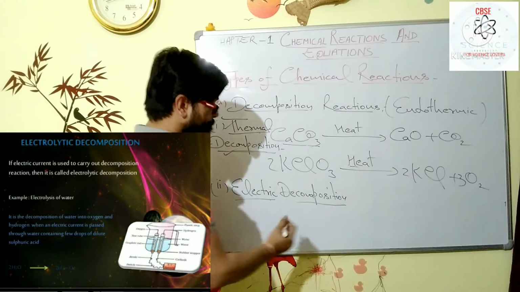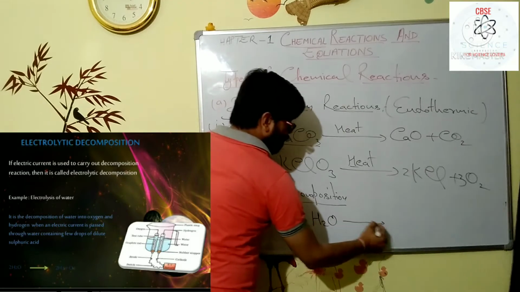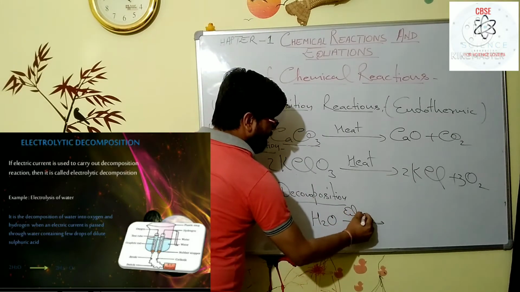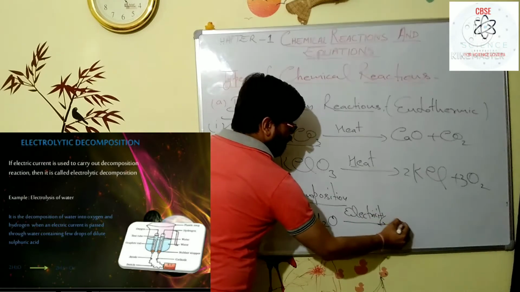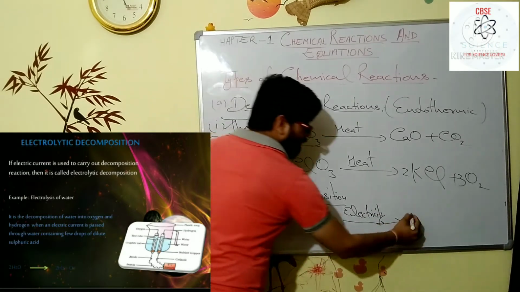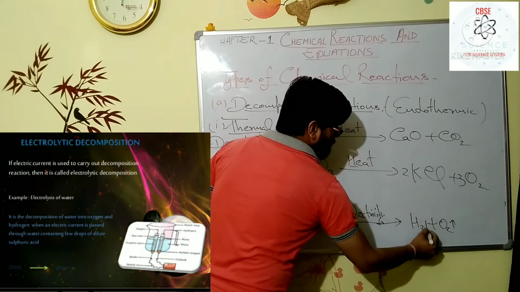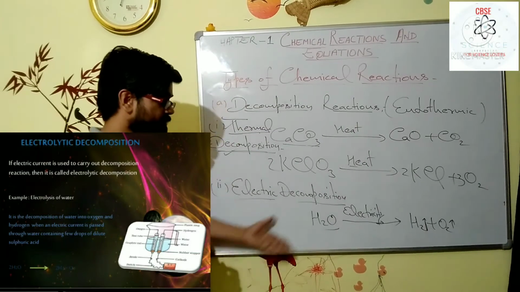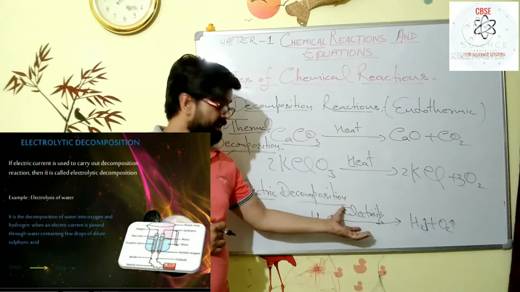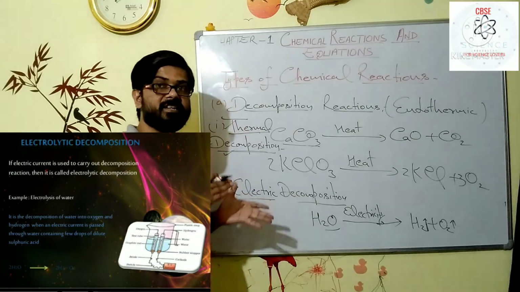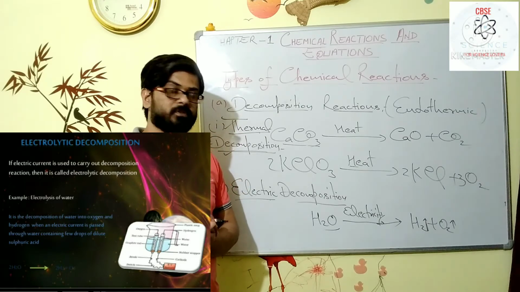For example, to split the water molecule, we pass the electricity to the water, then hydrogen and oxygen gases are formed. So here the water molecule is decomposing by electricity. That's why this decomposition is said to be electric decomposition.